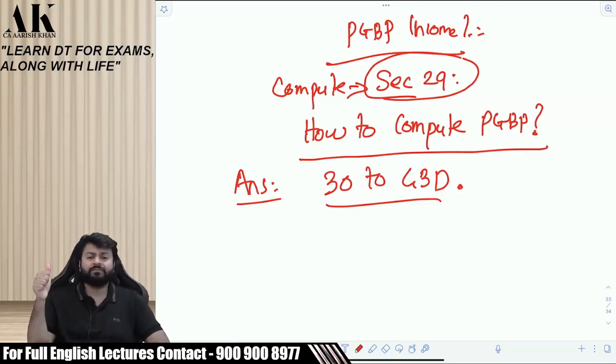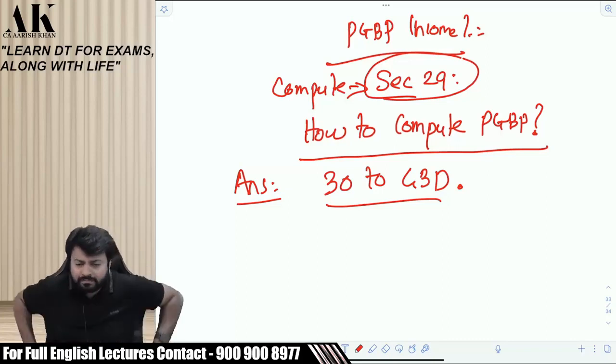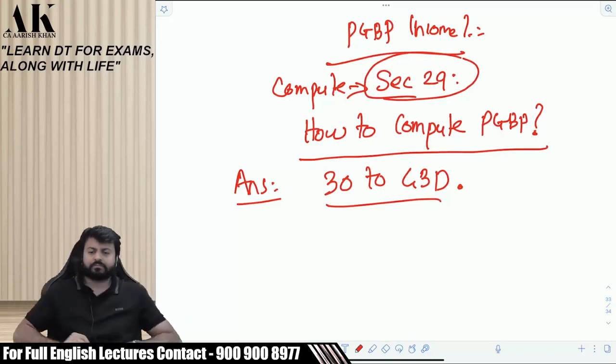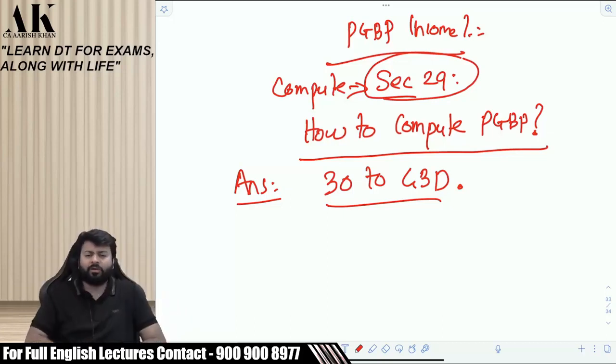GAV minus municipal taxes paid, NAV, 30% standard deduction, interest on loan borrowed. Right? There is a proper format. Is there a proper format in capital gains to compute income? Capital gains, is there a proper format given by the law? Yes, they have given.